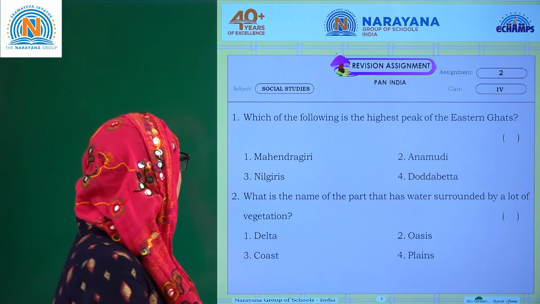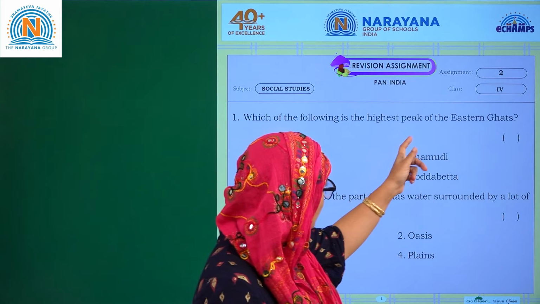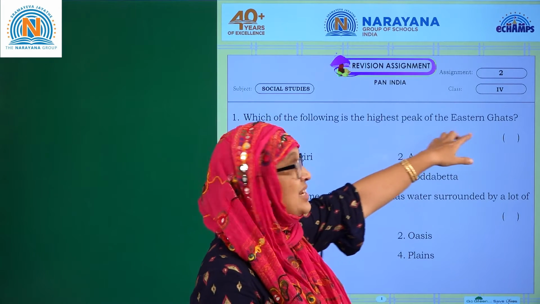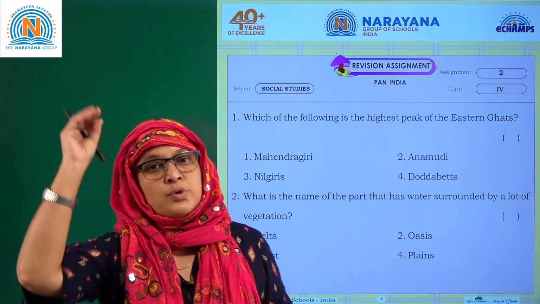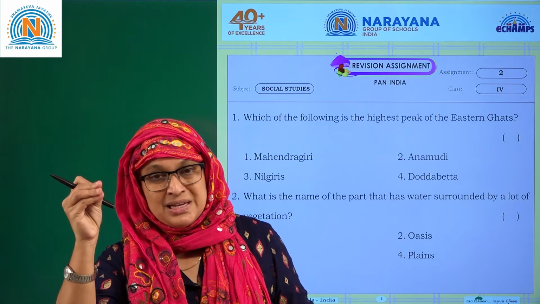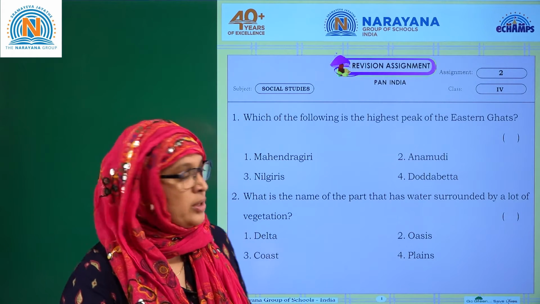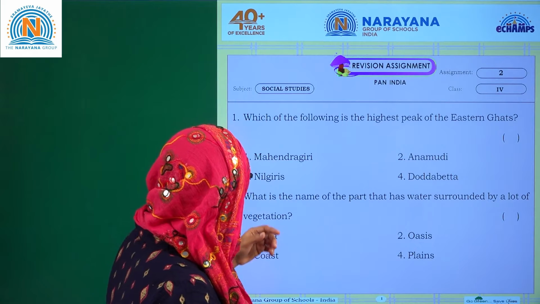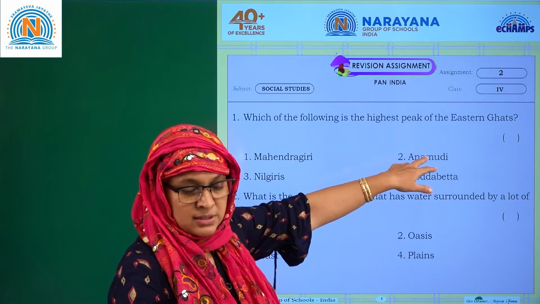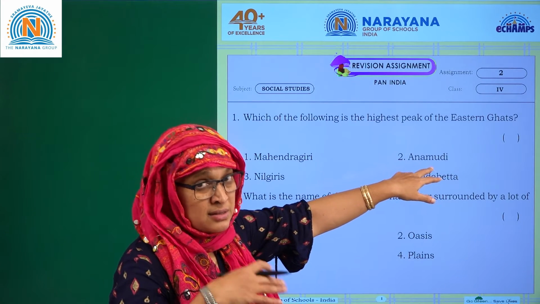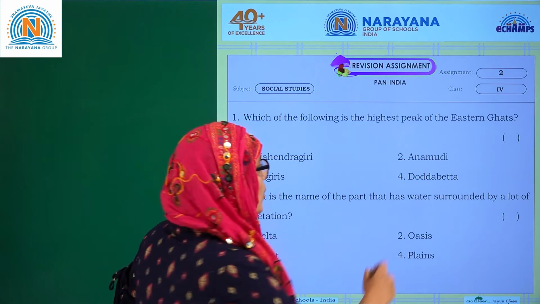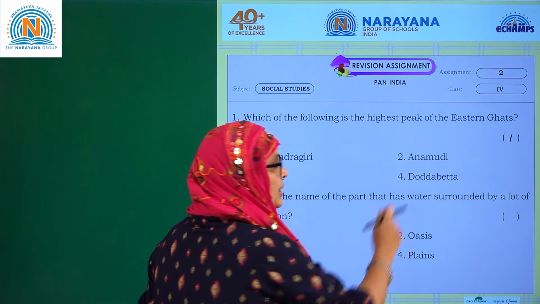Let's begin. Which of the following is the highest peak of the Eastern Ghats? Highest peak of the world is Mount Everest, but here they are asking the highest peak in Eastern Ghats. The highest peak in Eastern Ghats is Mahendragiri. Let's see: Mahendragiri, Anemudi, Nilgiris, Doda Betta. Anemudi is the highest peak in southern India. So in Eastern Ghats it is Mahendragiri. So 1 is the answer. Doda Betta is the second highest peak.